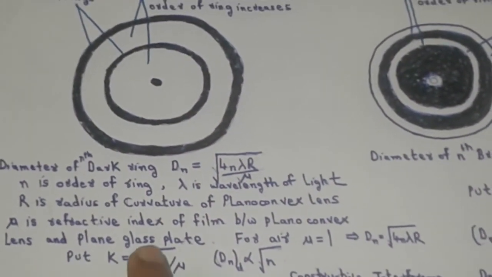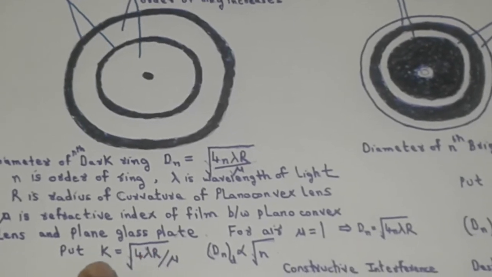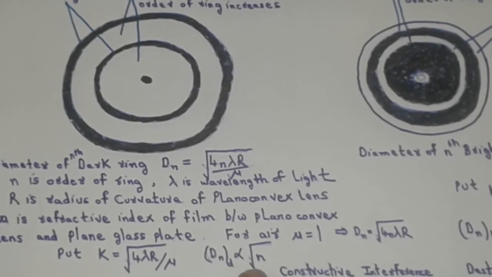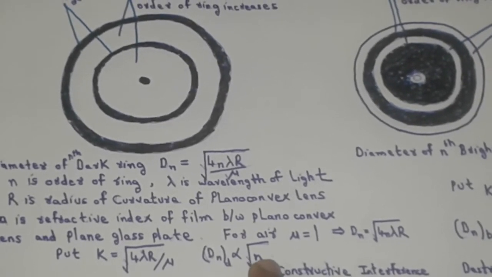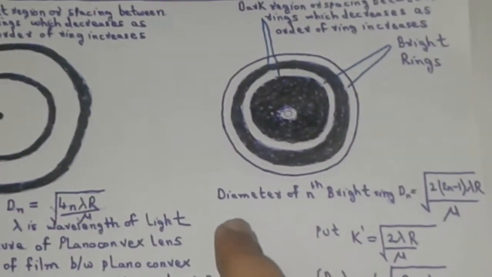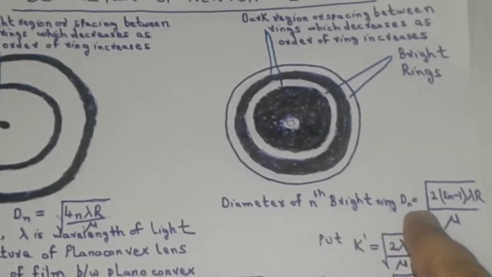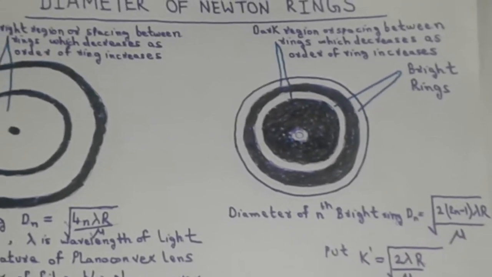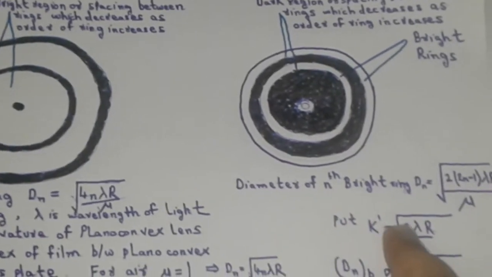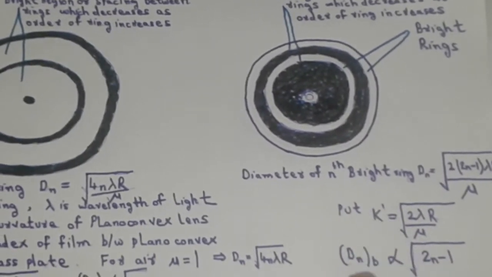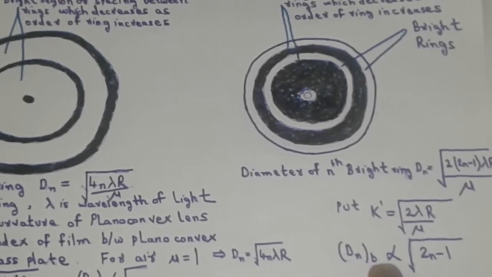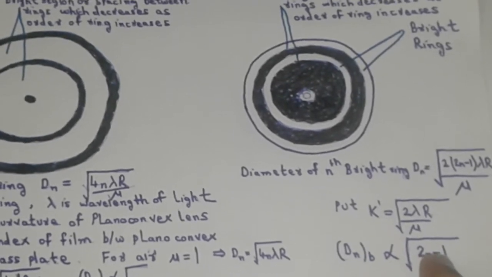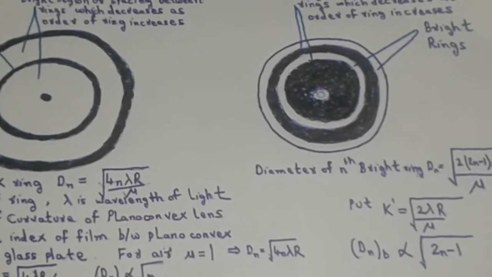If we put under root 4 lambda R upon mu equal to some constant k, we conclude that the diameter of the dark ring is proportional to the square root of natural number. Similarly, the diameter of nth bright ring is given by d_n equal to under root (2n minus 1) lambda R upon mu. If we put under root 2 lambda R upon mu equal to some constant k dash, we get that the diameter of the bright ring is proportional to under root (2n minus 1), or it is proportional to the square root of odd natural number.